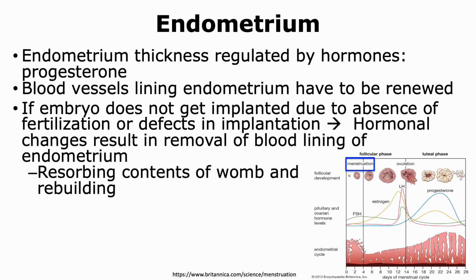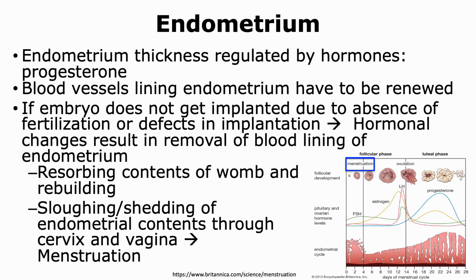The removal of the blood lining can be in the form of resorbing the contents of the womb and then the subsequent rebuilding of the blood vessels. Or in some animals, it results in the sloughing or shedding of the endometrial contents through the cervix and the vagina. This is what is observed in humans, and this is basically what the menstrual cycle is.